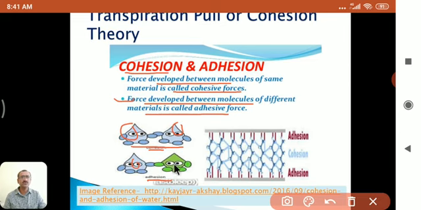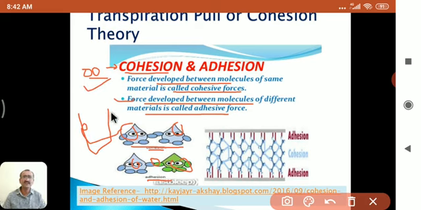These are two different molecules, and the force is developed between these two molecules. For example, when a water molecule is adhered to the wall of a U-tube, that is known as adhesion. But when one water molecule attaches with another water molecule and force is developed between these two, that is the cohesion force. In this way, this is adhesion, and the force between water molecules is known as cohesion.